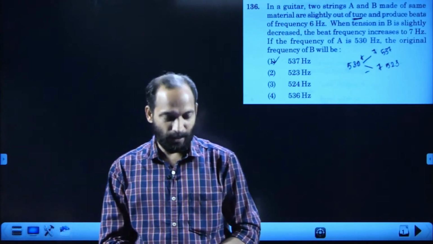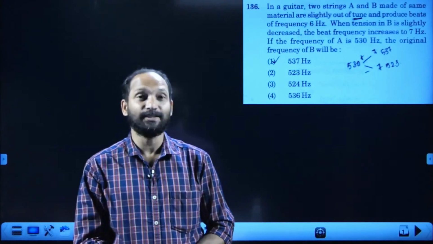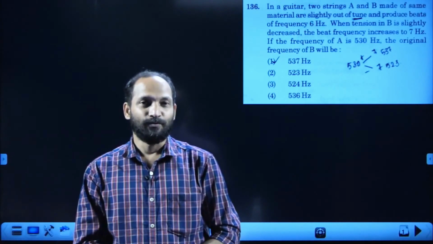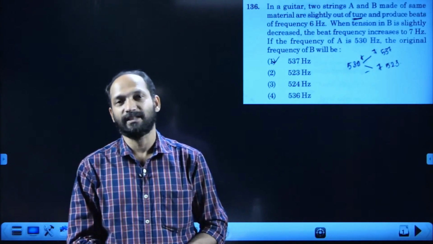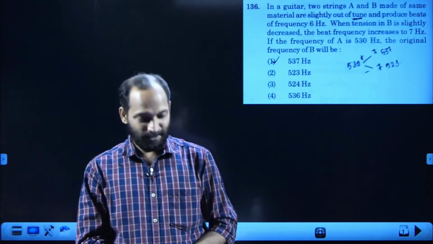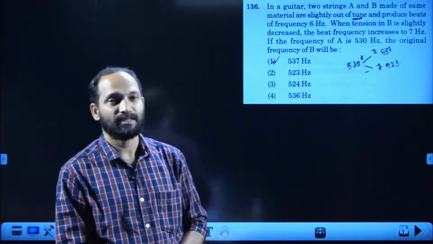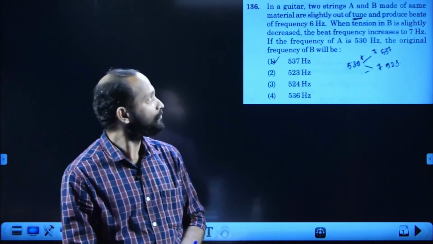Hope all of you are so happy to get an easy physics paper this year, with 19 questions from first year and 26 from second year. Let us go through the questions. The first one is 136.